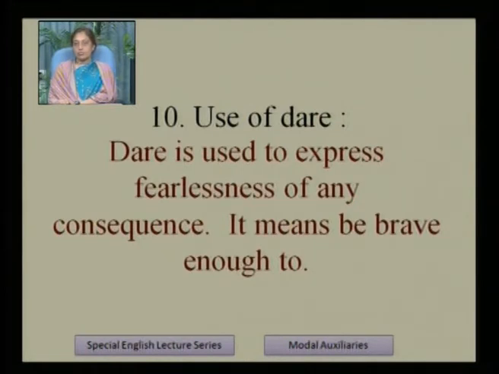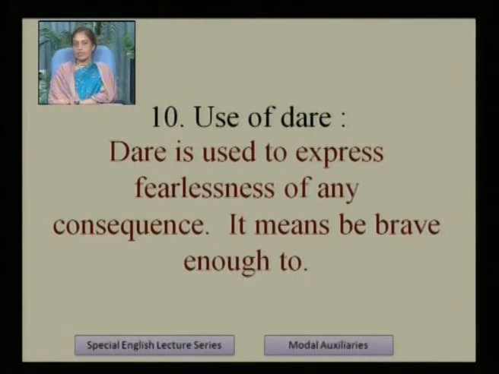Use of dare. We have to use dare also. Dare is another modal verb. Dare is used to express fearlessness of any consequence. It means be brave enough to. Dare is a different kind of modal verb.